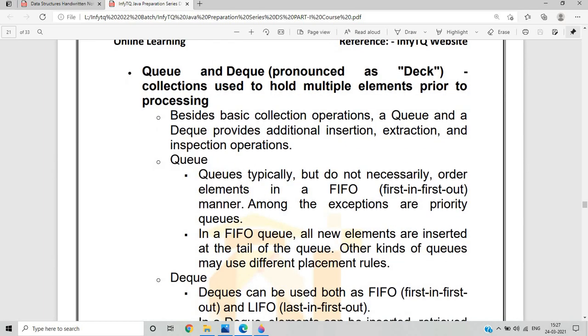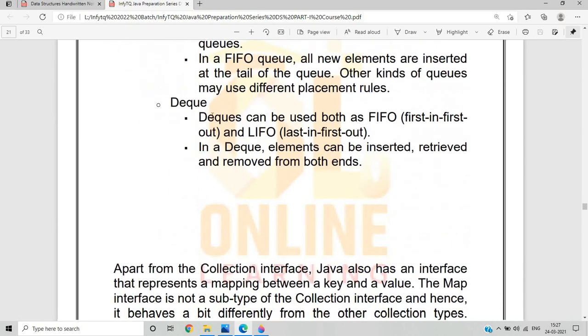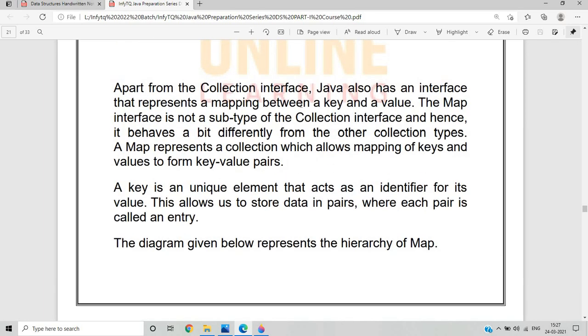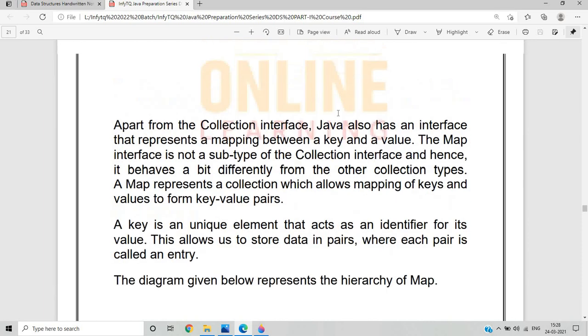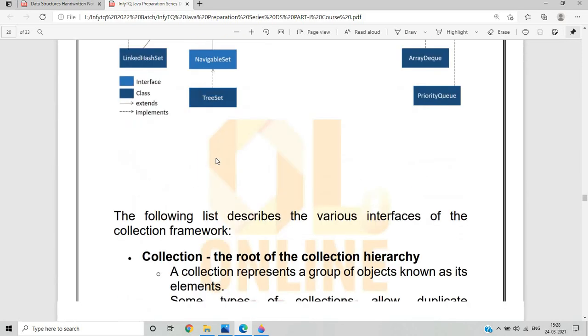What do you mean by Deque and Queue? As I already said in the previous concept. Apart from the collection interface, Java also has an interface that represents a mapping between key and value. We discussed in Python the data structure called the dictionary, which follows the key-value pattern. Like that, Java also has an interface representing a mapping between a key and value. The Map interface is not a subtype of the Collection interface, and it behaves a bit differently from the other collection types.